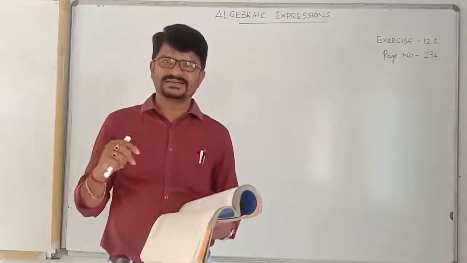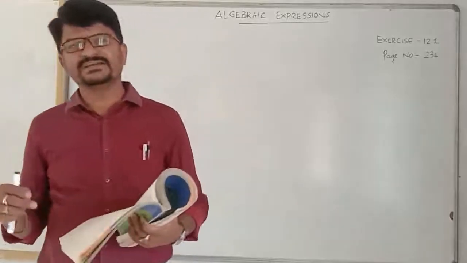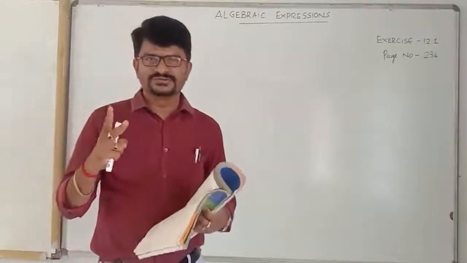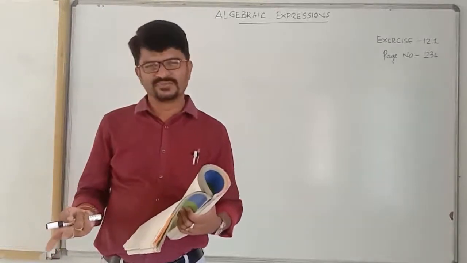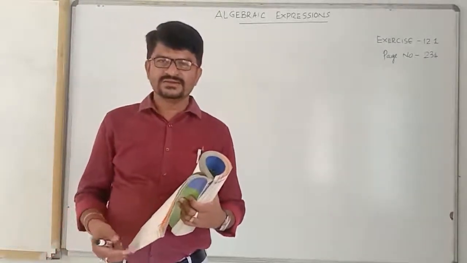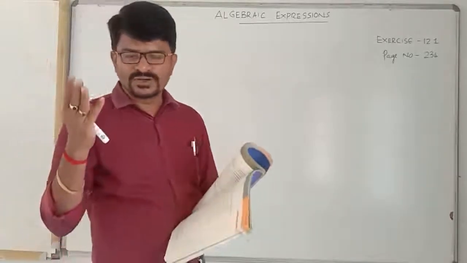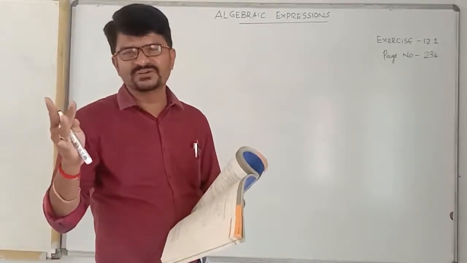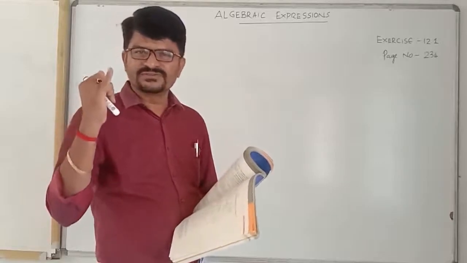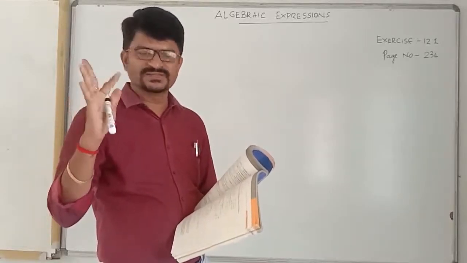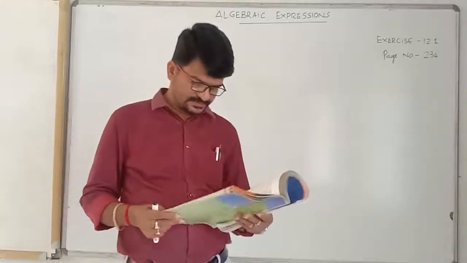This expression contains how many terms? Two terms. So it should be a binomial. Is it clear? So you must recollect the definitions of monomial, binomial, and trinomial. Monomial means with single term. Binomial means with two terms, and trinomial means with three terms.